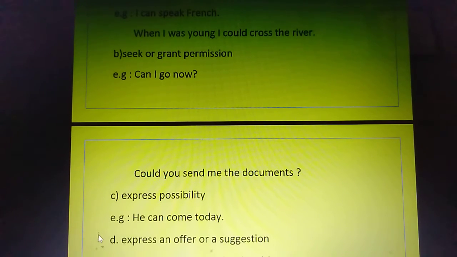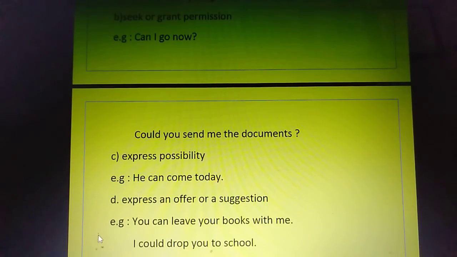Next is express possibility, where you want to say that this thing can happen. You are showing the chances there. There you can use modals. Like if I use the sentence, he can come today, what I am showing here is that there are chances that he can come today. So again it shows possibility here.